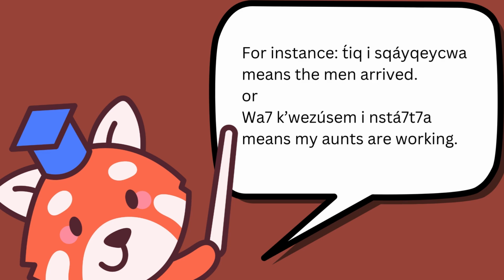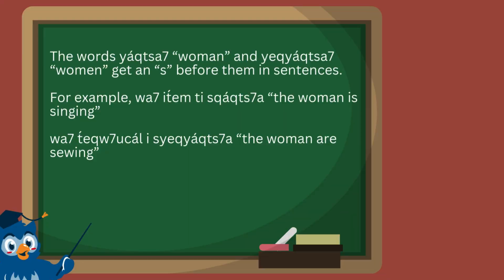For instance, K'ik'wa means the men arrived, or Wat Kwadushim I Nshtata means the ants are working. The words for woman and women get an S before them in sentences. For example, wa itlam I shkaksha, the woman is singing, and wa klekwuchal I yaksha, the women are sewing.